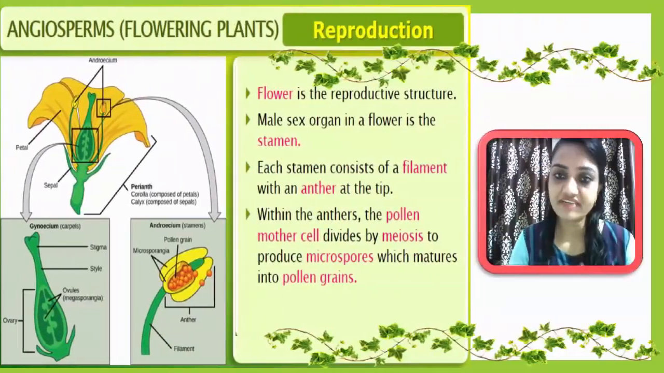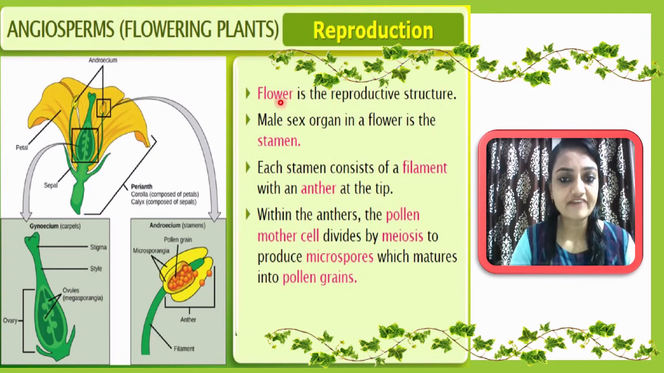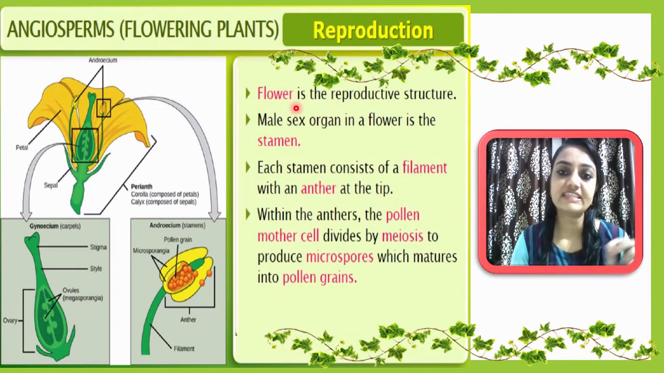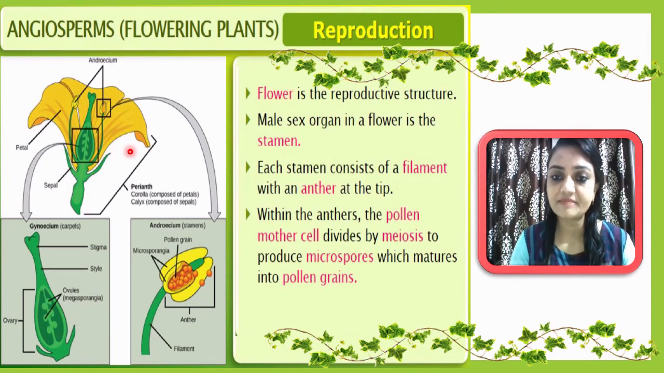Now let me discuss reproduction in angiosperms. Here you have to remember that the flower is a reproductive structure of a plant. The plant has a reproductive structure in the form of a flower, and that is considered the reproductive unit of a plant.